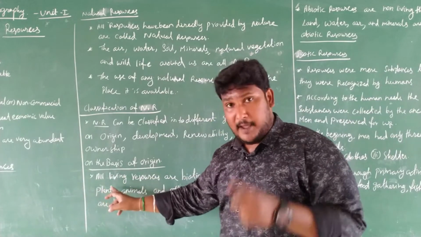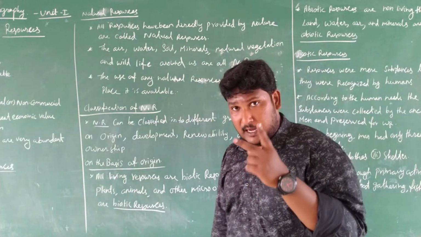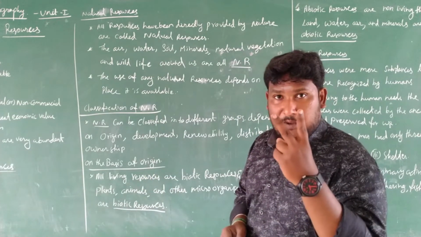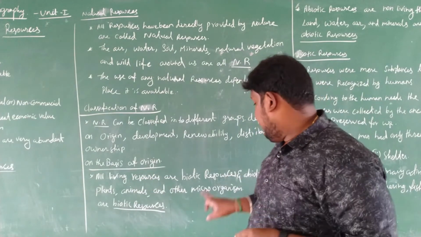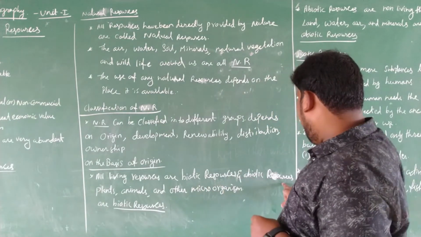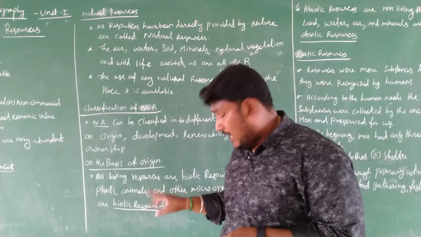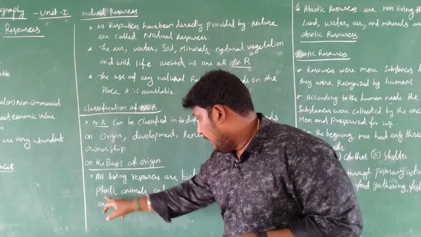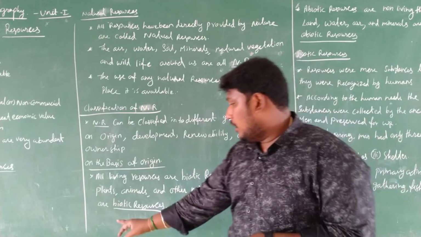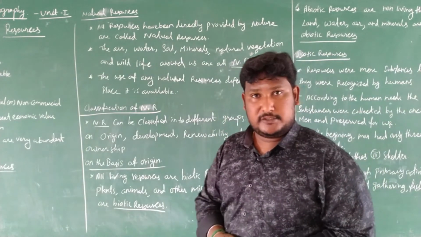On the basis of origin we have two kinds: biotic and abiotic resources.